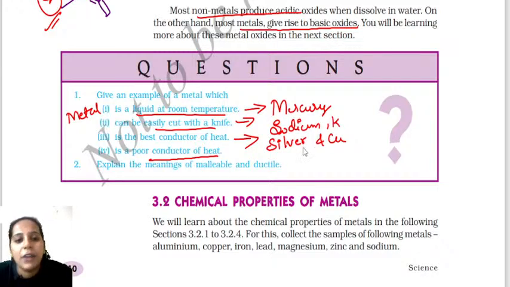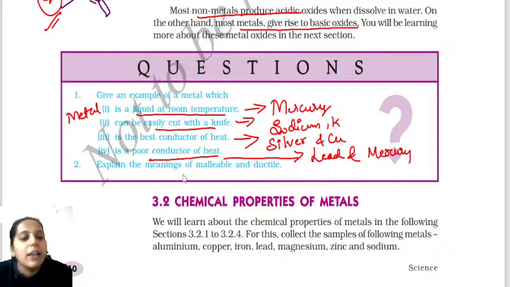Lead and mercury. Very good. Correct answer. Lead and mercury are the poor conductors of heat. These metals are poor conductors of heat. So next they have given, explain the meaning of malleable and ductile.